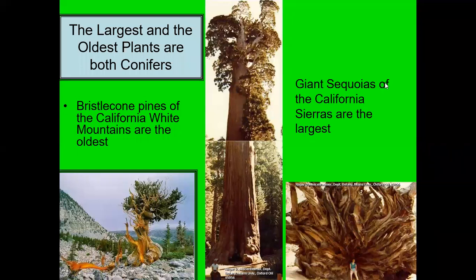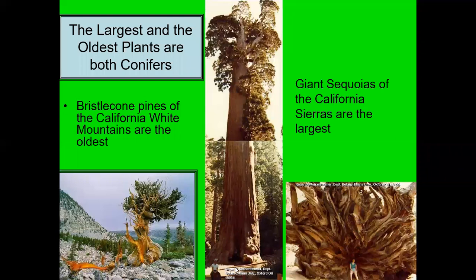Okay. Again, if you see, these are the giant sequoias of California. इथं जर तुम्ही बघितलं असेल जे स्टेम आहे कसा, इथे फक्त ह्युमन बिंग बघा केवढा दिसतो, म्हणजे इमॅजिन करा ते प्लांट कसं असेल. So these are the largest and oldest plants, both coniferales. Okay. इथे इमॅजिन करू शकता म्हणजे पेरेनियल म्हणजे काय. So they have lived many years, up to 1,000 years. Actually, if you see this plant, it is 2,500 years old. You can imagine that. So how old these plants are.